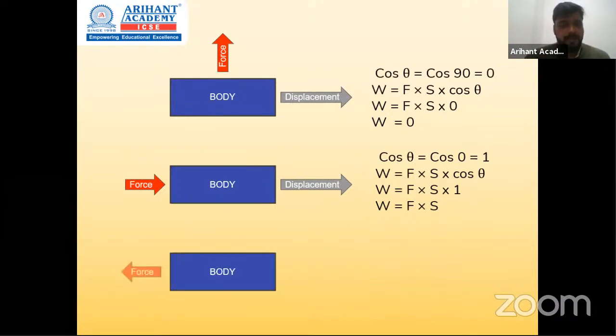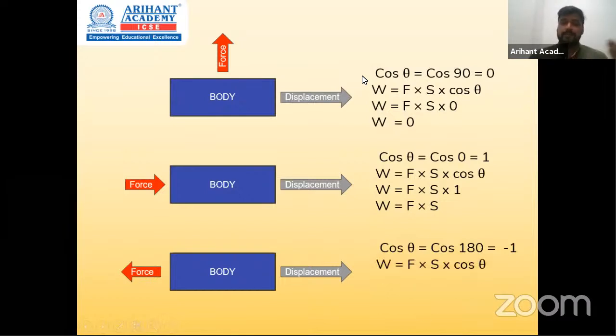The body over here is being applied a force in the left direction, and imagine the body moves rightward. Such cases happen. So in this case, the angle between force and displacement is a whole 180 degrees. Now if we have to calculate cos theta, it becomes cos 180, whose value is -1. So work is force into displacement into cos theta, which is F into S into -1, and ultimately minus Fs.